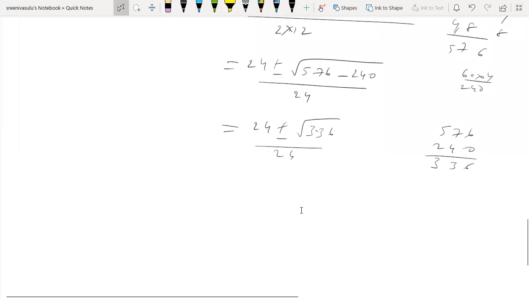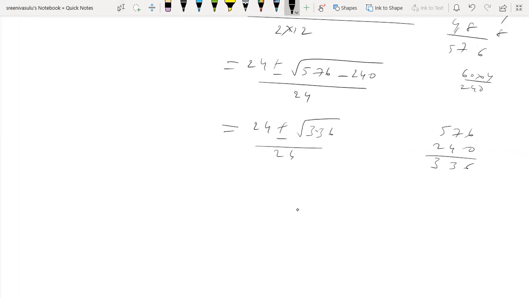Is there any factorization possibility for 336? If you have a calculator, no problem.